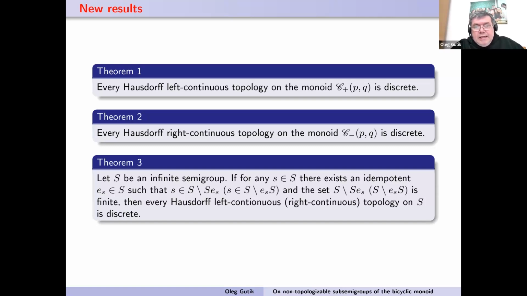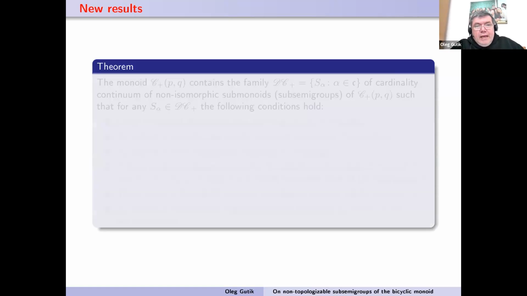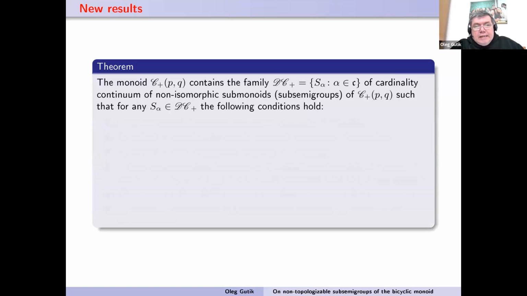By duality, we get the same for right continuous topology on the dual semigroup S minus. And we get the following theorem.